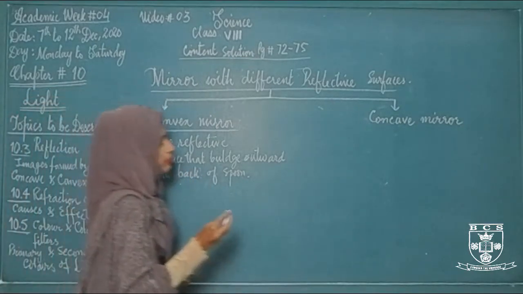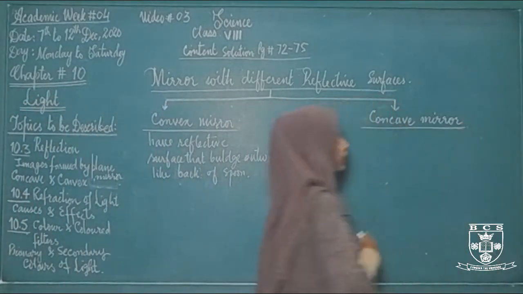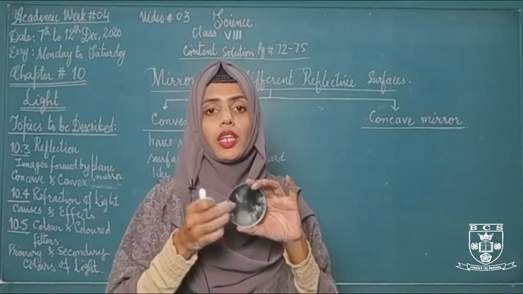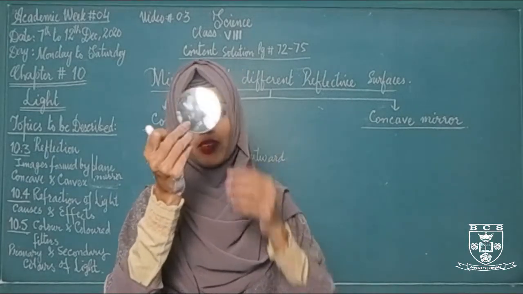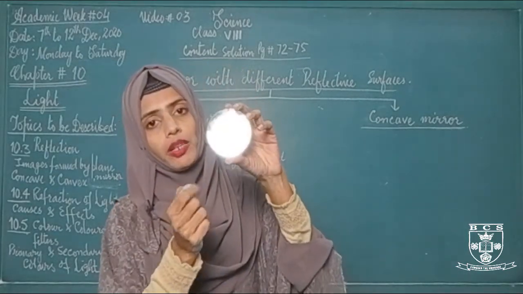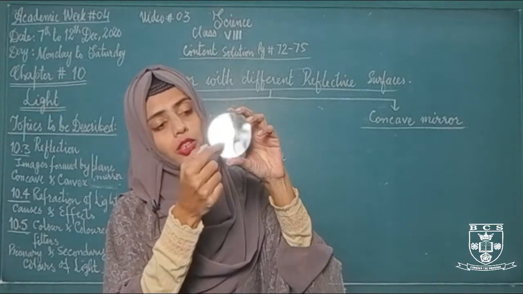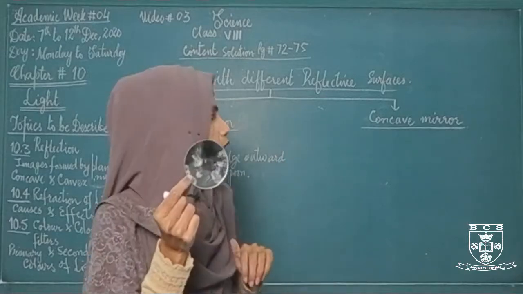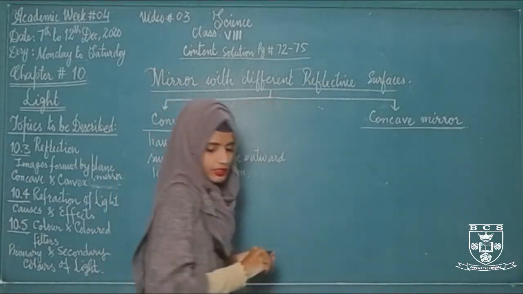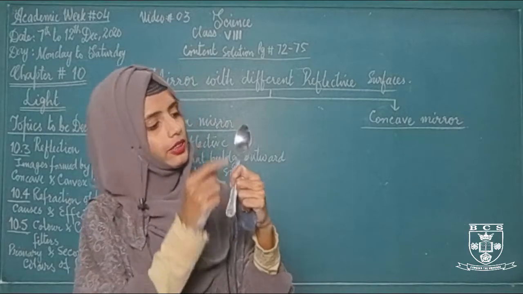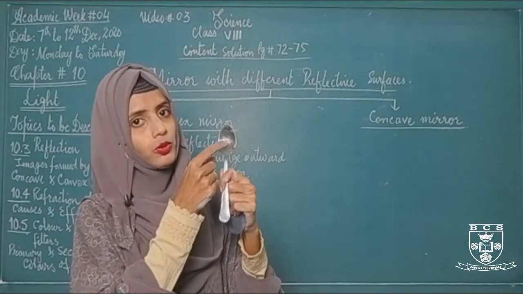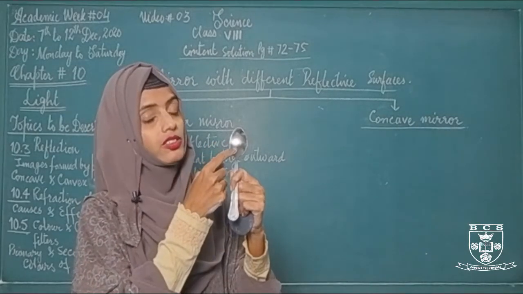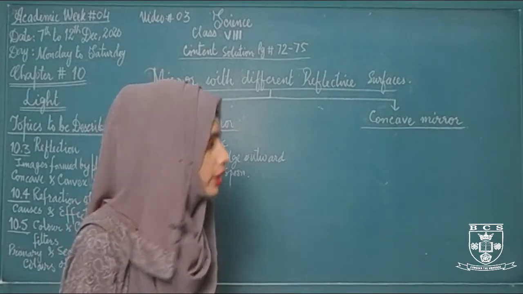Convex mirror, whereas concave mirrors are those mirrors whose reflective surface caves inward, जिसकी reflective surface अंदर की तरफ होती है, just like this. This is a concave mirror. Its reflective surface is showing inward direction. इसकी reflective surface अंदर की तरफ है. That's why it is called concave mirror. And just like the front of a spoon, the surface of the spoon is in inward direction. Surface किस तरफ है इसकी? अंदर की तरफ है. This shape of mirrors are called concave mirrors.